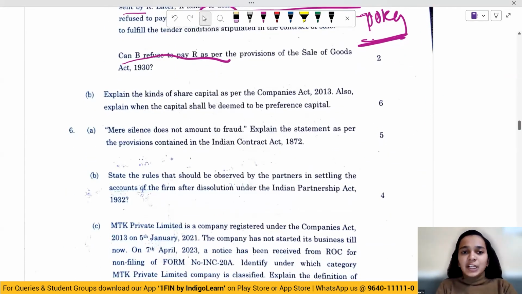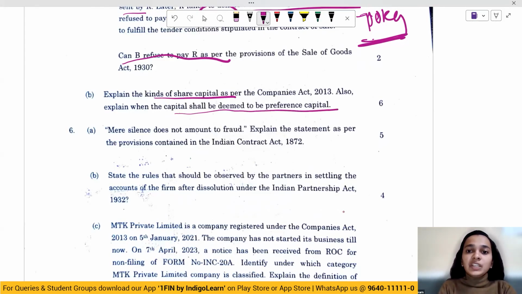Next question is a direct one. Explain the kinds of share capital as per the Companies Act. Also explain when the capital shall be deemed to be preference capital. What are different kinds of share capital? Now talking about what are the different kinds of share capital in a company. So you have equity share capital, preference share capital. Now, if you are asked about the types of share capital, it also includes authorized share capital, subscribed capital, issued capital, paid up capital, etc.